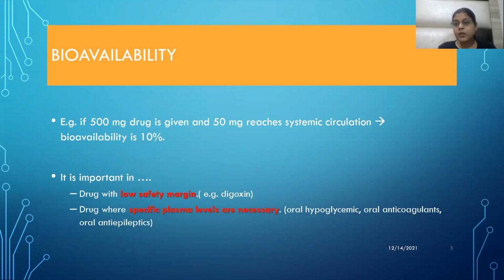It means we have to do therapeutic drug monitoring, like in drugs which follow zero order kinetics or saturation kinetics, where a bit of increase or decrease in dose can lead to toxicity or a subtherapeutic response. In these, therapeutic drug monitoring is very effective and should be done, like with oral hypoglycemic agents, where hypoglycemia can occur if we increase the dose. With oral anticoagulants, bleeding can occur if we increase the dose. So in those cases where therapeutic drug monitoring is required, bioavailability is very much needed. Also in oral anti-epileptics.